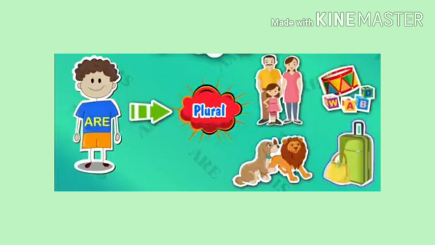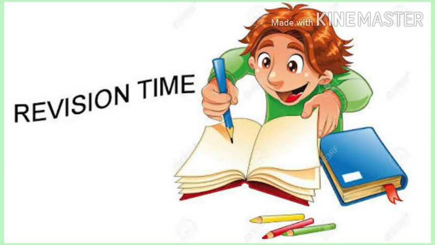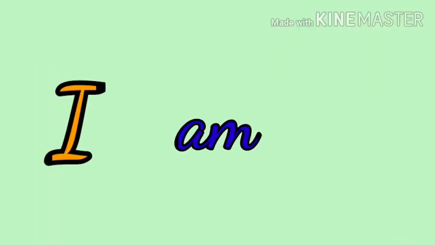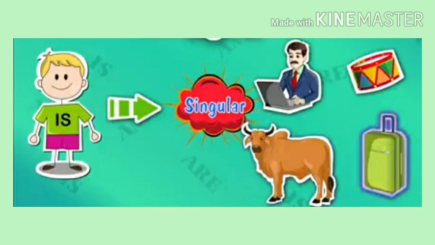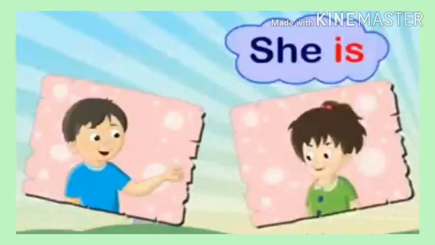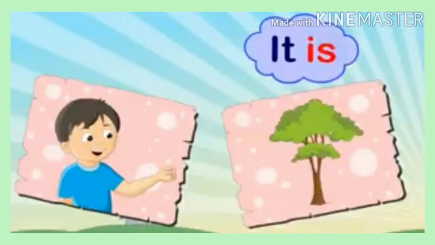A-R-E, are. So let's revise once again. Am, A-M, am. This is the best friend of I. Only I. Who will come? Am. Now is, I-S, is. It will go with only one person, one animal or one thing. So it can be he is. He is a boy. She is a girl. It is a pencil, like this.